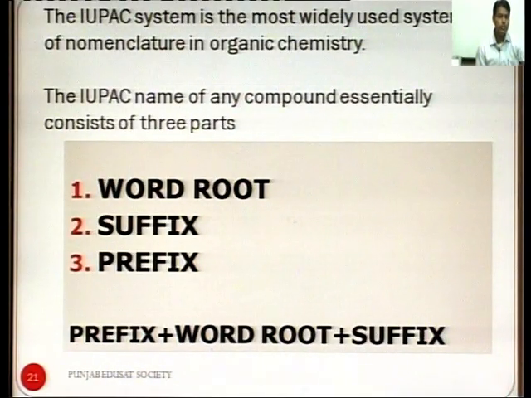This is the most precise and perfect method of naming. In the IUPAC system, the name has three parts: first is word root, second suffix, and third prefix.